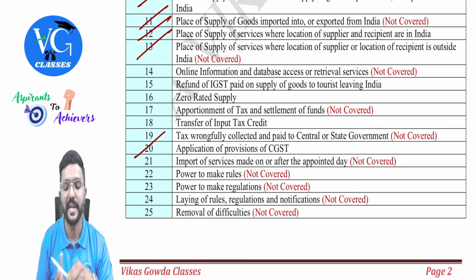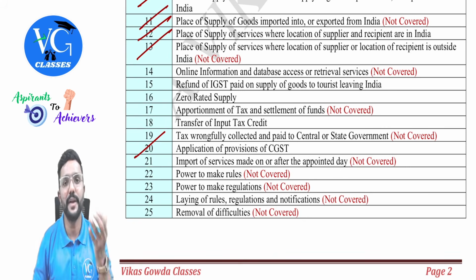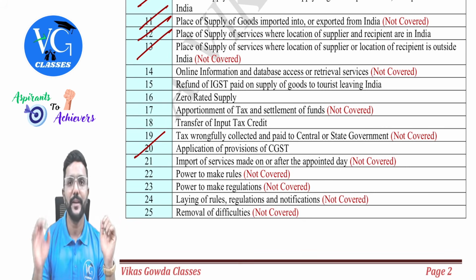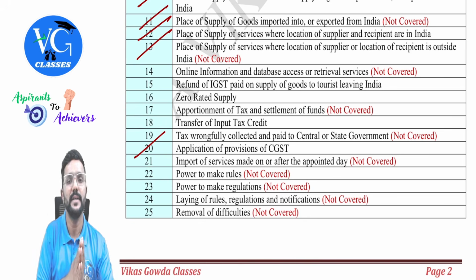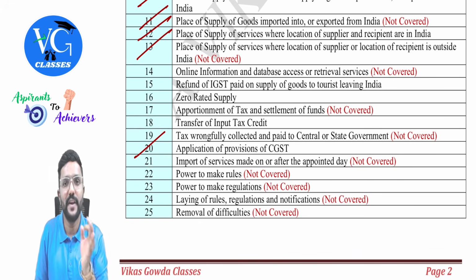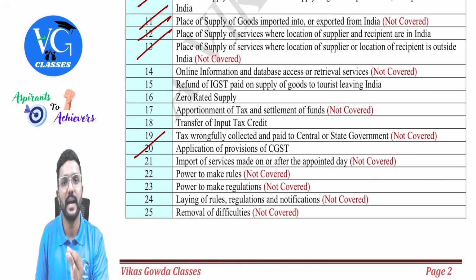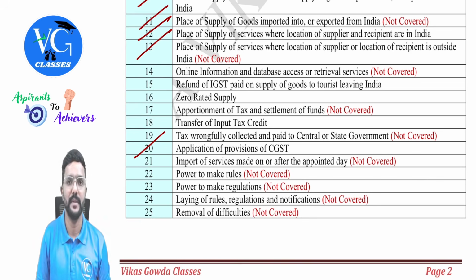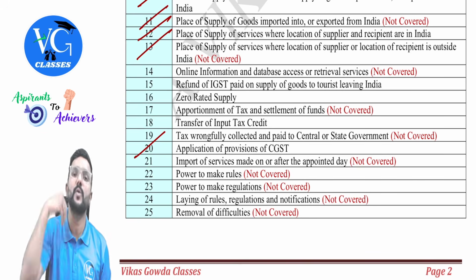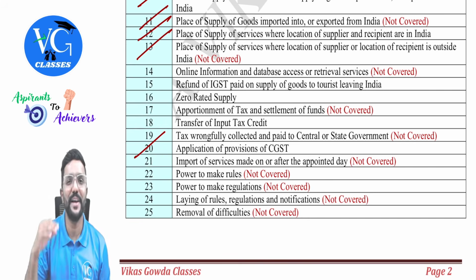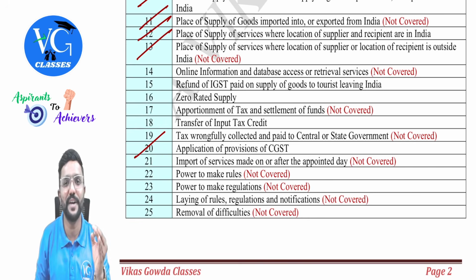Then one more thing is there with respect to a foreign tourist coming to India. This is with respect to the nature of supply, guys. If a foreign tourist is coming to India and buying any goods in India, whatever they pay is IGST. It might be within the same state. Still, it will be treated as interstate supply and IGST would be levied. And if they are taking those goods outside India, then it is at par with exports. We treat it as zero rated supply.